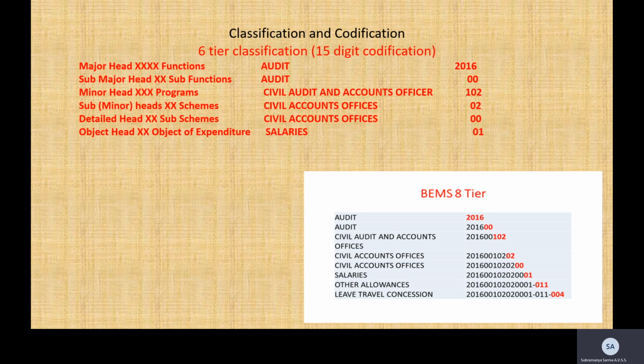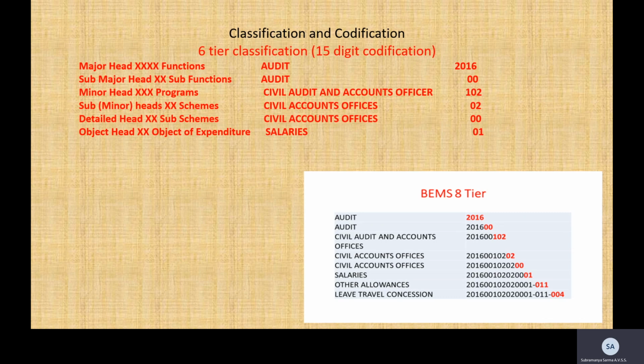The classification tells us how much for this major head 2016, that is the IA&AD department, has been allocated to salaries and how much has been spent. This is the kind of classification done as per the CGA. But BEMS goes 2 steps down. Below salaries, you can find other allowances. Under other allowances, you have the leave travel concession. So it's an 8-tier classification.